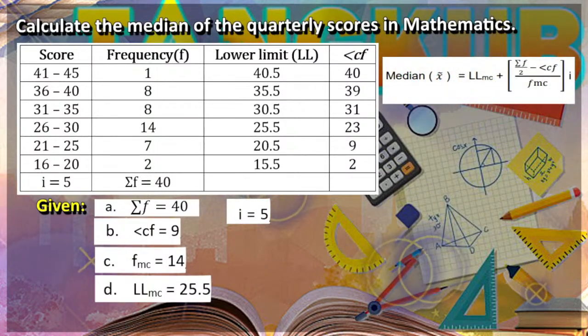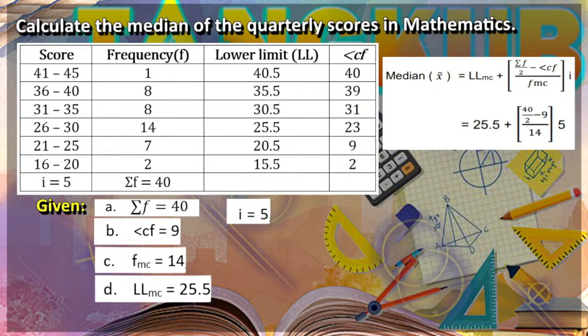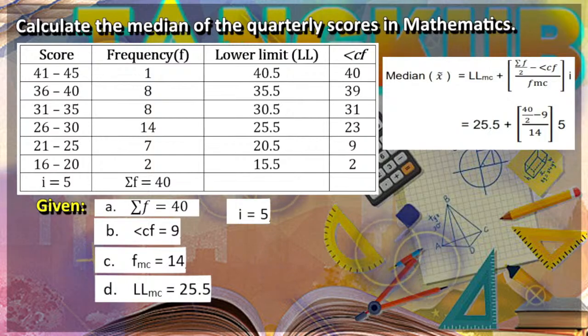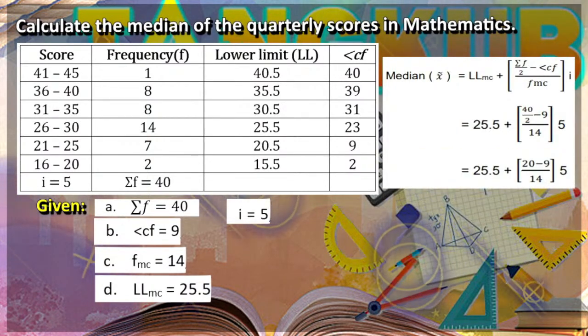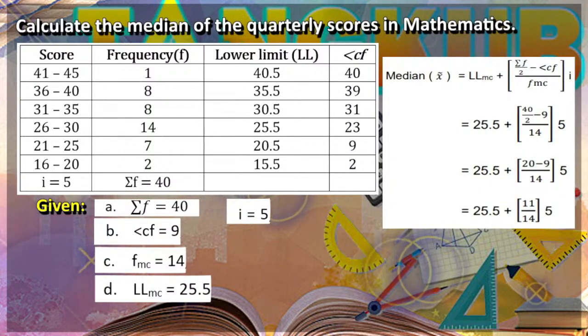substituting the values, we now have 25.5 plus the quantity of 40 divided by 2 minus 9 over 14 multiplied by 5. Simplifying, 40 divided by 2 is equal to 20. So we now have 20 minus 9 is equal to 11. Next, 5 times 11 is equal to 55.